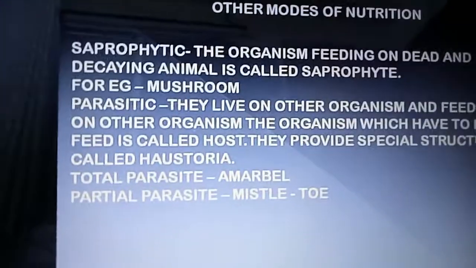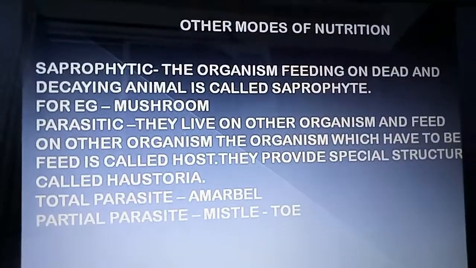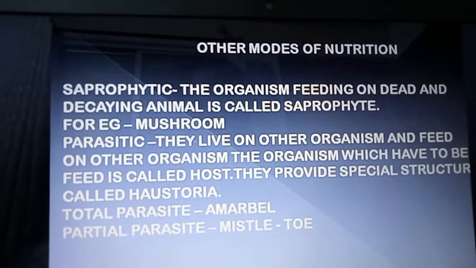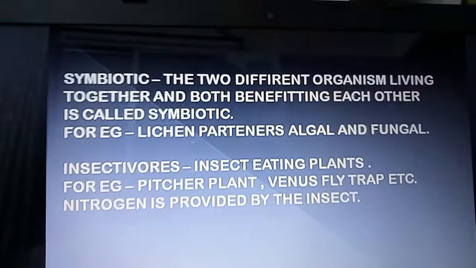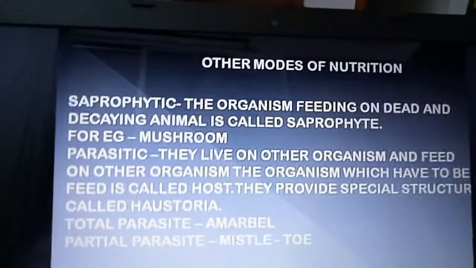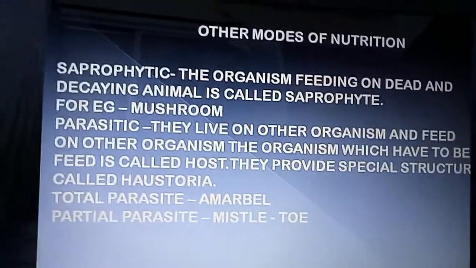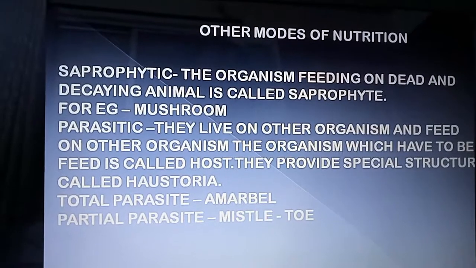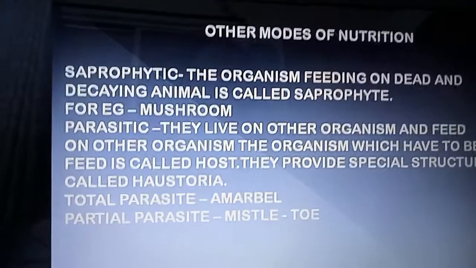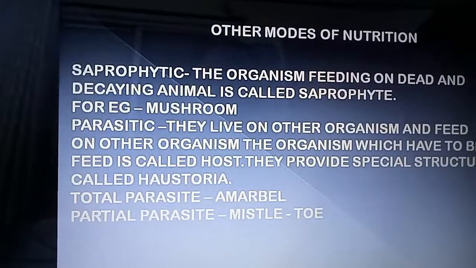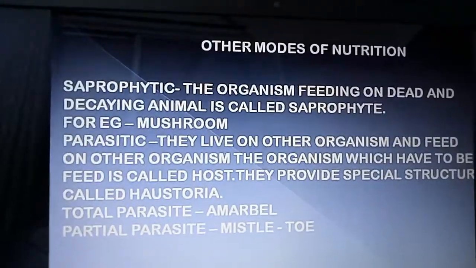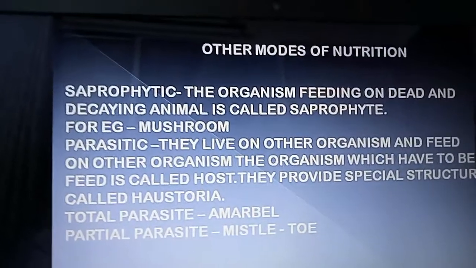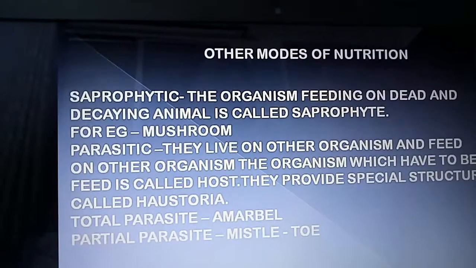Okay. Then let's come to the next topic, other modes of nutrition. There are four types of nutrition: saprophytic, parasitic, symbiotic, and insectivorous. First, we will talk about saprophytic. The organism feeding on dead and decaying matter is called a saprophyte. For example, a mushroom lives on other organisms, on dead and decaying matter, and feeds from it. Now, parasites live on other organisms and feed on them.